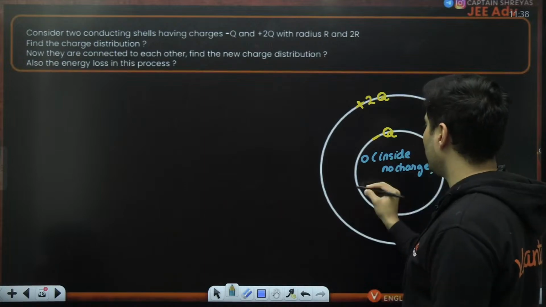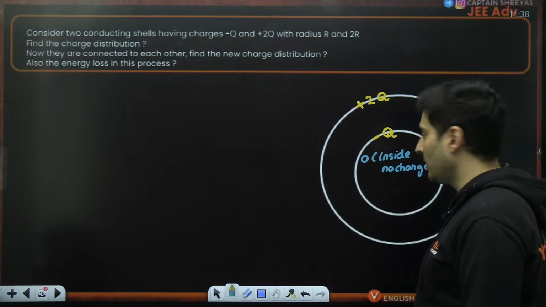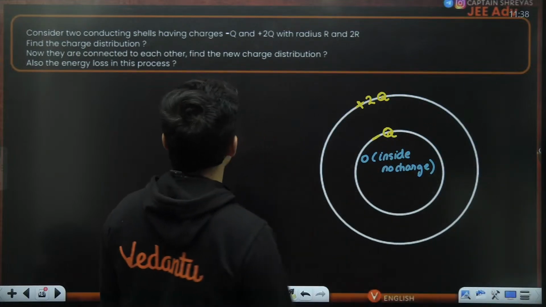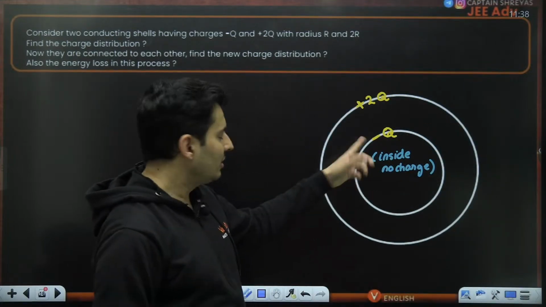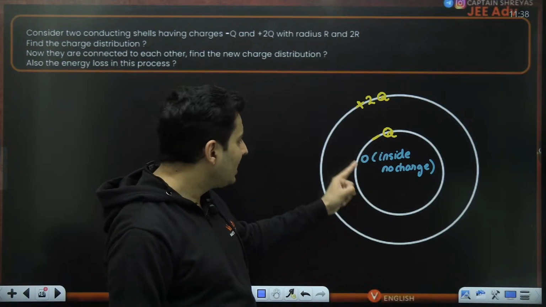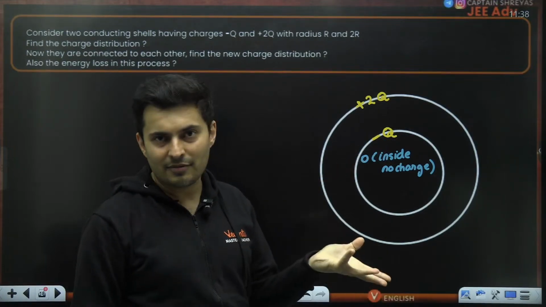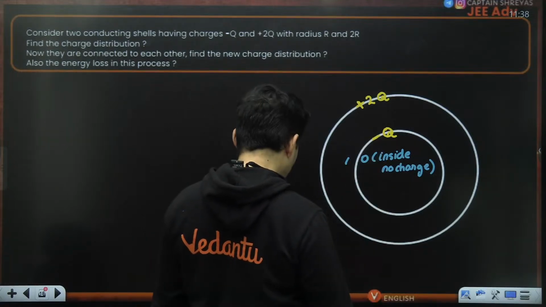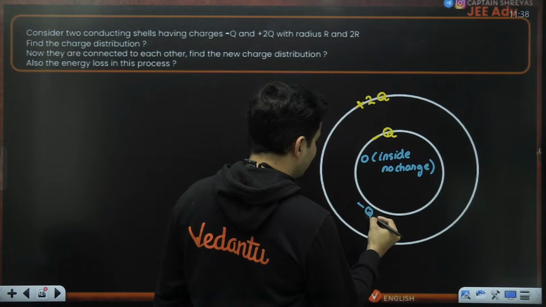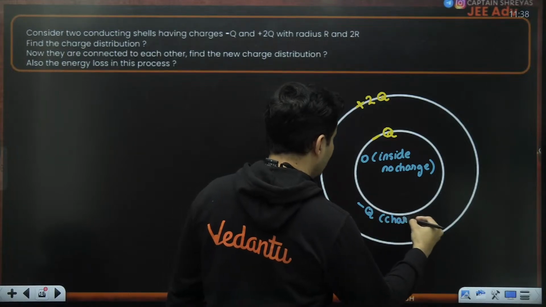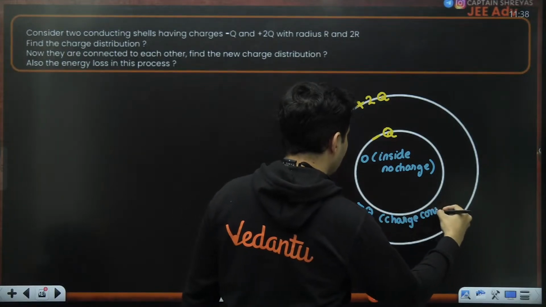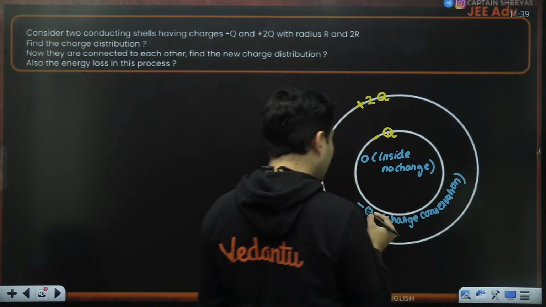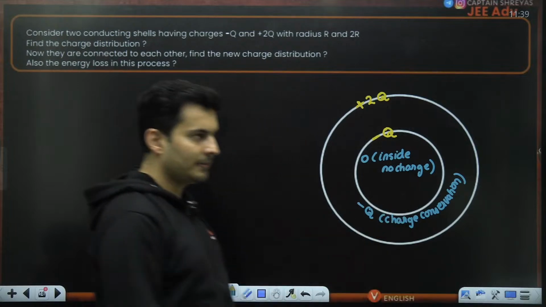So this is the inner surface of the inner shell. Yeah, inside there is no charge. Now, where will this minus q stay? Obviously, it has to stay on the outer surface, because if the inner surface does not have it, it has to stay on the outer surface. So by logic, I can immediately say this should be minus q. And how did I get it? By charge conservation. So by charge conservation, I can immediately tell this minus q has to come outside.